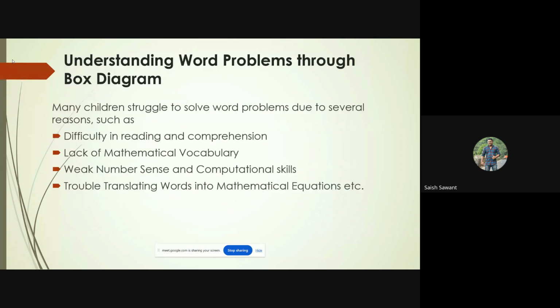Moving on. Before starting with the actual bridge course, I would like to tell you about understanding word problems through box diagrams. This is very important. Many children struggle; you have seen that word problems are very difficult for them, for several reasons. Some of the reasons: difficulty in reading and comprehension.